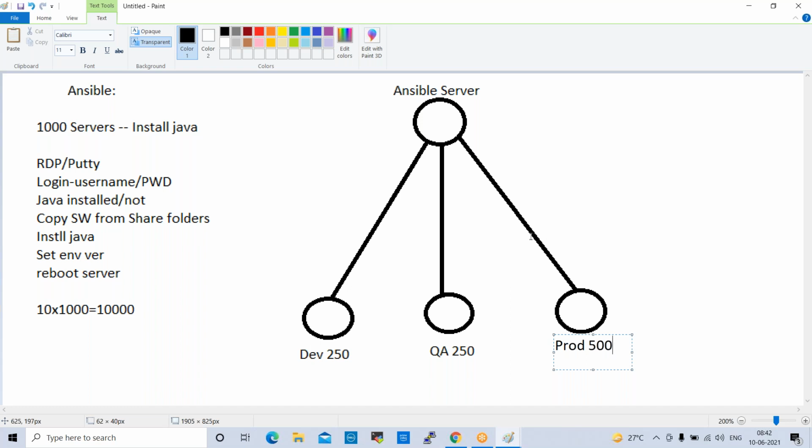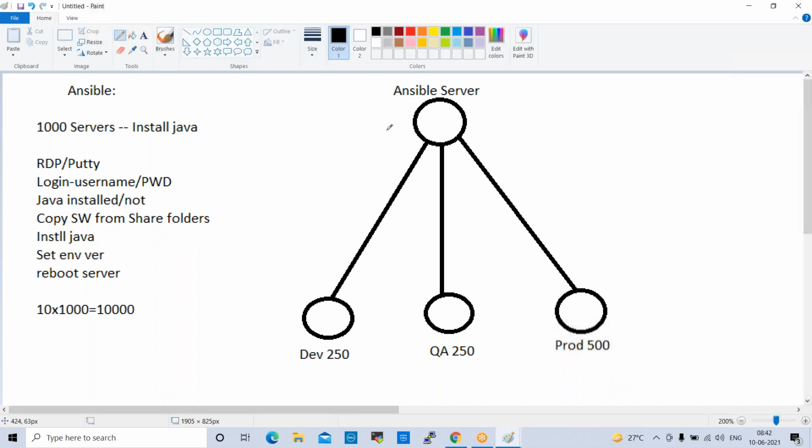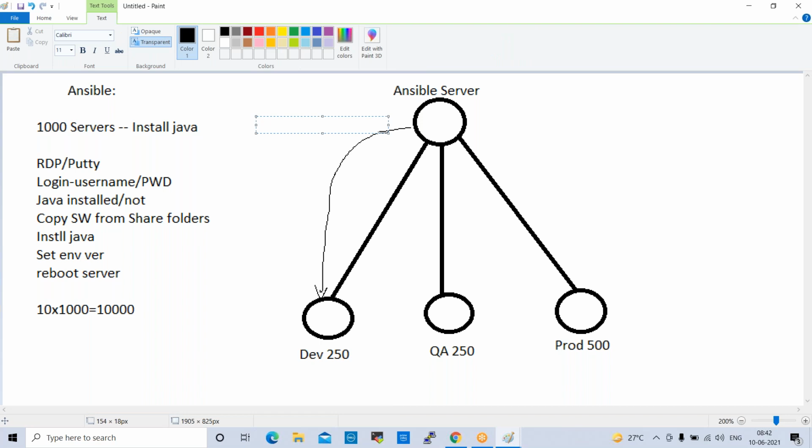To deploy Java, first we need to authenticate from the Ansible server to the development servers, QA servers, and production servers. Authentication should happen. Without authentication, we can't deploy Java. So in Ansible, we use SSH authentication.